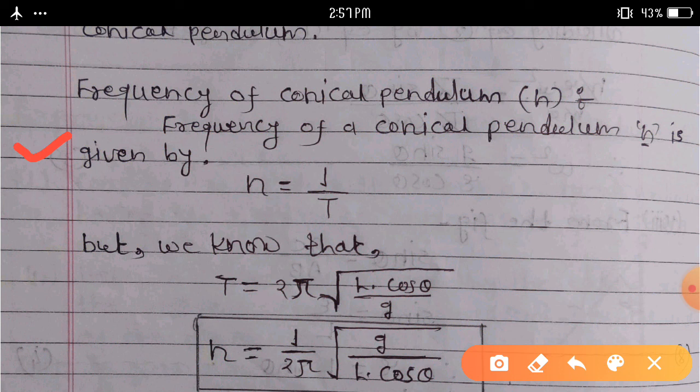Frequency of conical pendulum n is given by, simple definition, the reciprocal of a period is called the frequency.